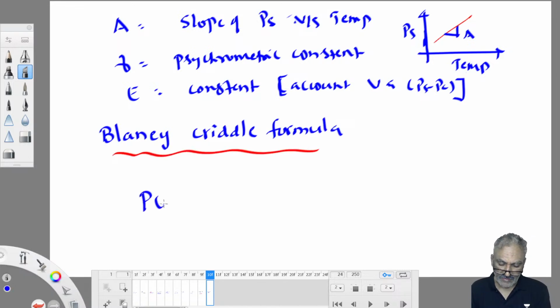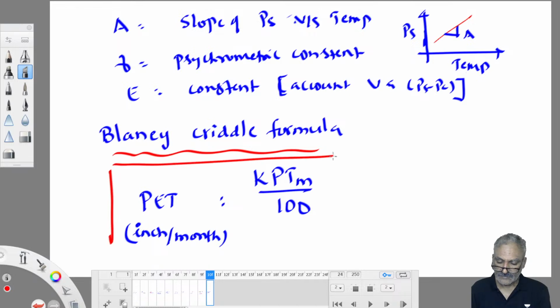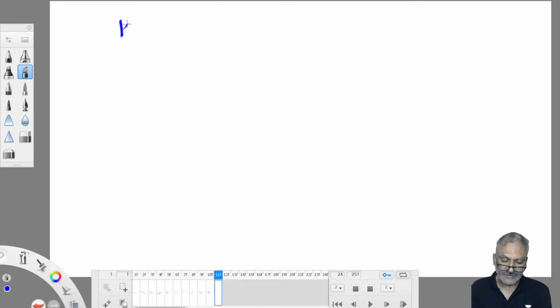So potential evapotranspiration we will get straight away, in inches per month, because it's an empirical formula and units are very, very important. Straight away you can work out so and so inches per month by using the equation kPtm by 100. This is very popular. Even in irrigation you come across this. So this K is known as the crop factor or consumptive use factor.